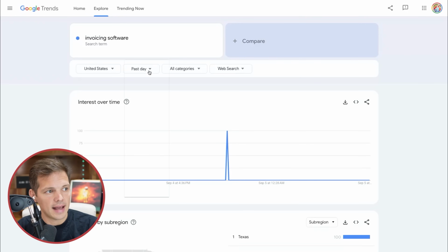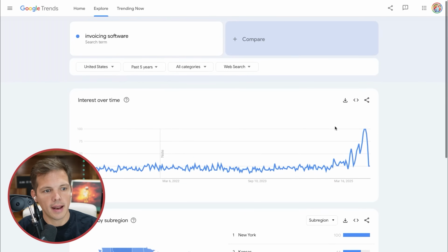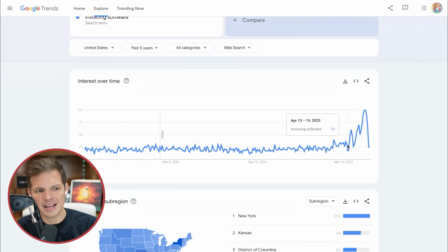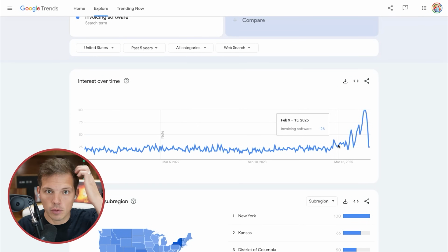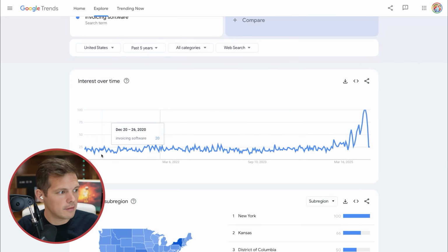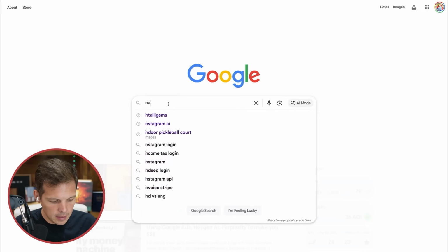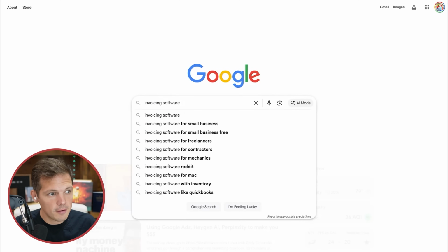Okay, I'm going to go back the last 5 years. Boom, look at that, up and to the right. Especially over the last year, for whatever reason, invoicing software is surging. So we know there's demand for it. Now I'm going to go to google.com, just to the homepage, and type in invoicing software for.